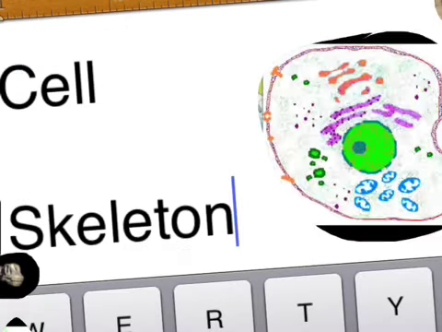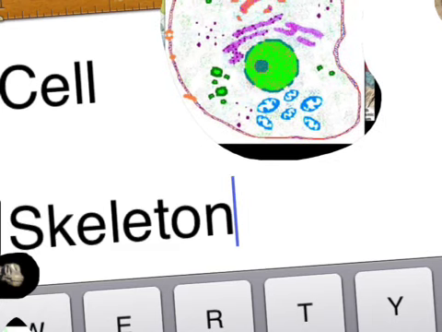Cell. A cell is the basic building block of any living thing. Organisms can be multicellular, which means they're made up of two or more cells, or they can be unicellular, which means they only have one cell, and that cell does everything for them.